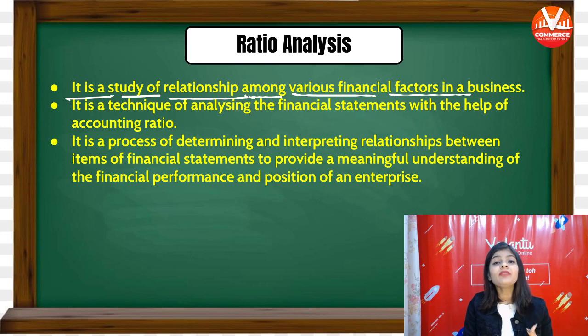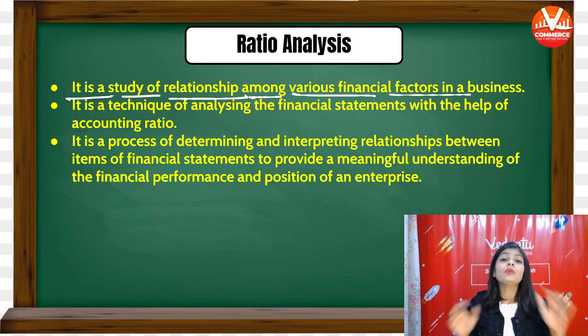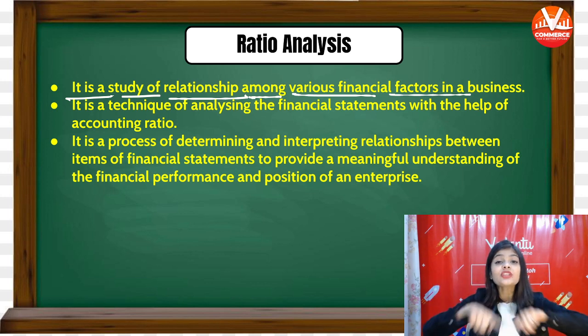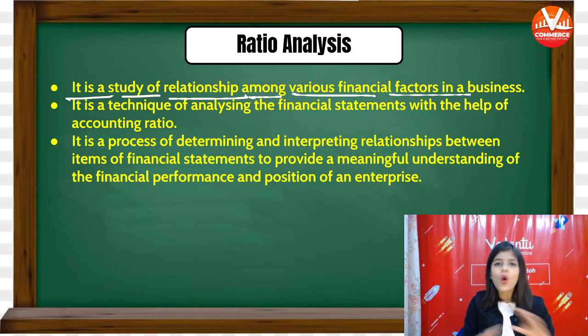Like we will study the relationship between current asset and current liability. We will study the relationship between current liability and non-current liability. So there are various financial factors in the business, and in this ratio analysis chapter, we will study the relationship between them. हम उनके बीच का रिश्ता पढ़ेंगे. एक दूसरे से इंटरकनेक्टेड होते हैं all the factors. And now in this chapter we will study their relationship.